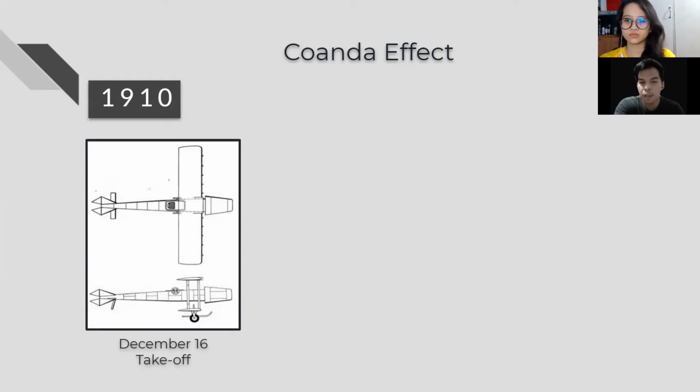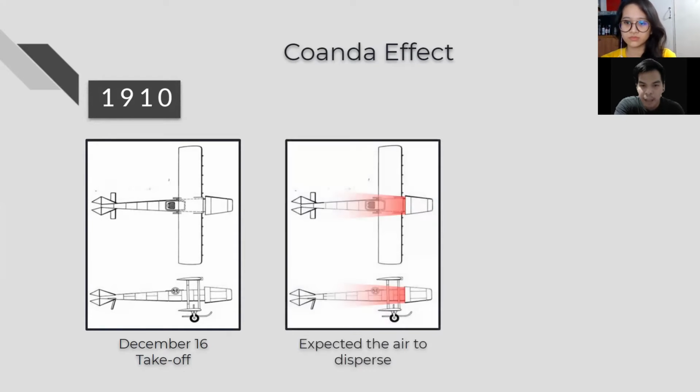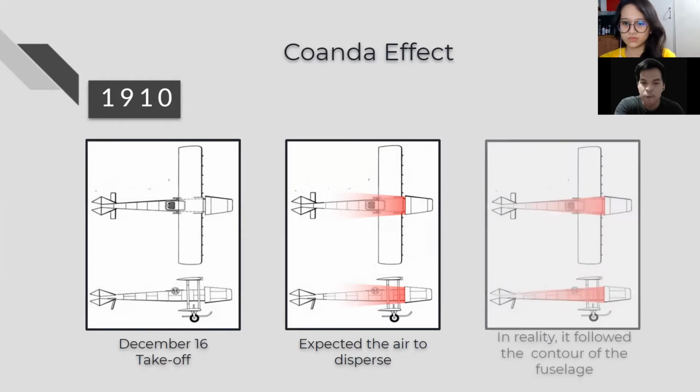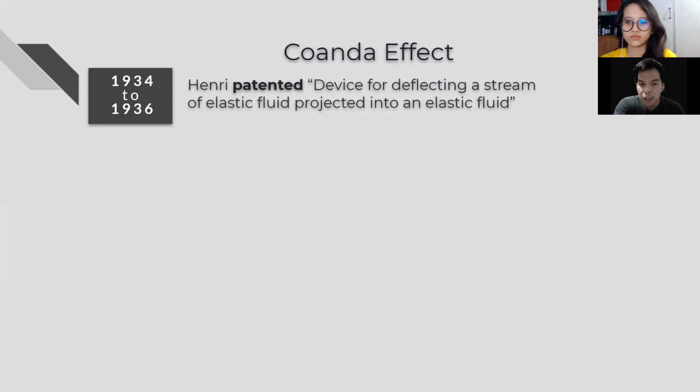Moving on, his aircraft was set to fly on December 16 of 1910. He expected that the exhaust gases responsible for thrust would disperse into the atmosphere. However, his aircraft eventually caught fire. He claimed that rather than dispersing, the exhaust gases followed the contour of the fuselage. It was not until 20 years later that he discussed the concept behind this incident by patenting a device for deflecting a stream of elastic fluid projected into an elastic fluid. An elastic fluid is simply a fluid with constant viscosity, such as air.